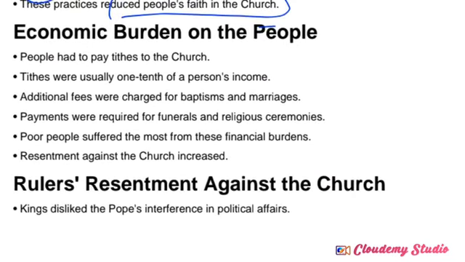So next one, economic burden. Most commonly, correct, economic burden. Why? Because church authorities were imposing heavy tax on the common people. People had to pay the tithes.